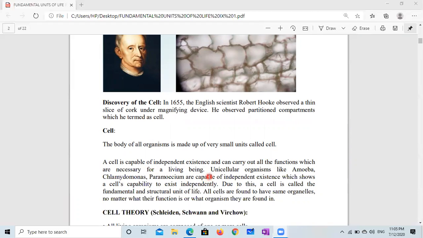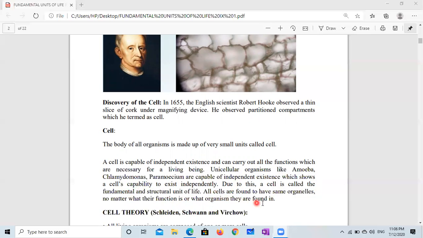We can see the evidence. Unicellular organisms like amoeba, Chlamydomonas, Paramecium are capable of independent existence, which shows a cell's capability to exist independently. Due to this, a cell is called the fundamental and structural unit of life.